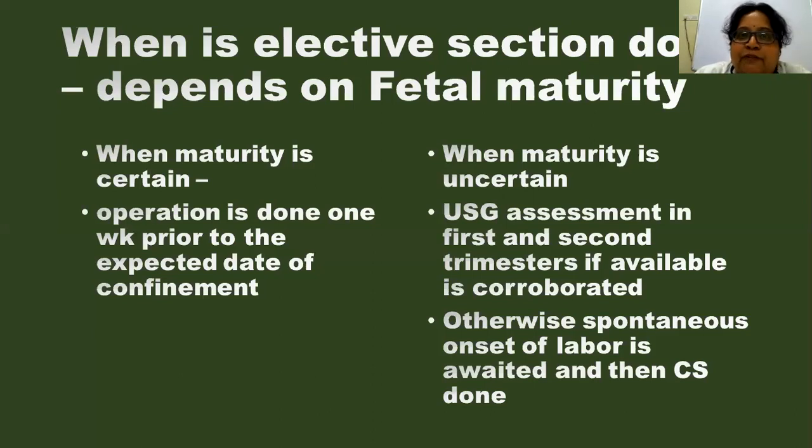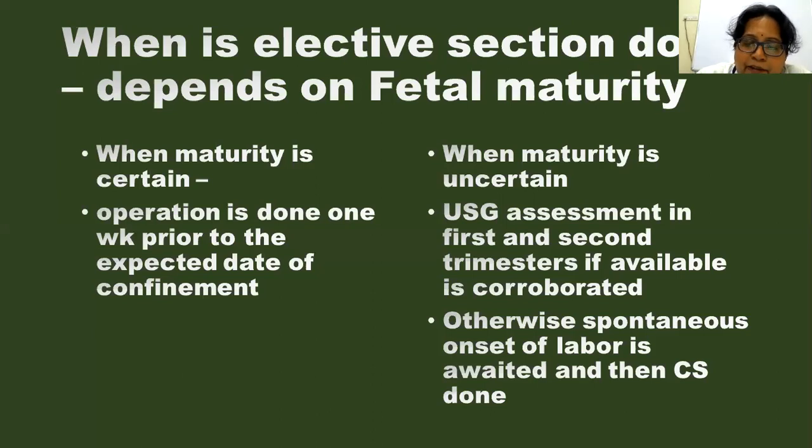Usually the first trimester ultrasound gives you the exact expected date of delivery, so we refer to it to know her expected date of delivery. Or we can even look at the second trimester. If the first trimester ultrasound is not available, then we go for the second trimester ultrasound. These first and second trimester ultrasounds are usually reliable for the expected date of delivery.